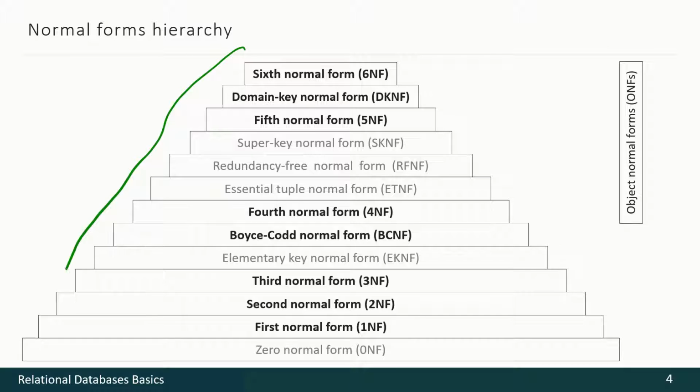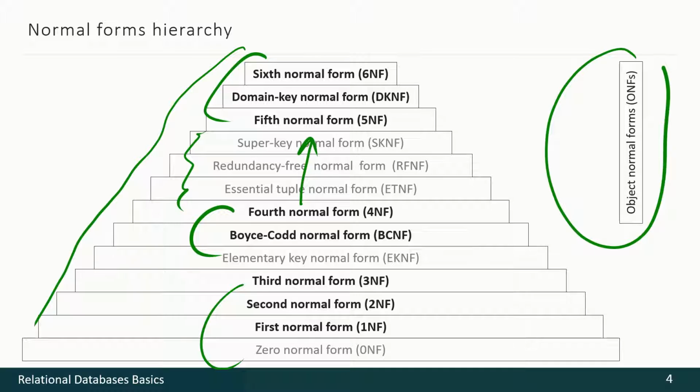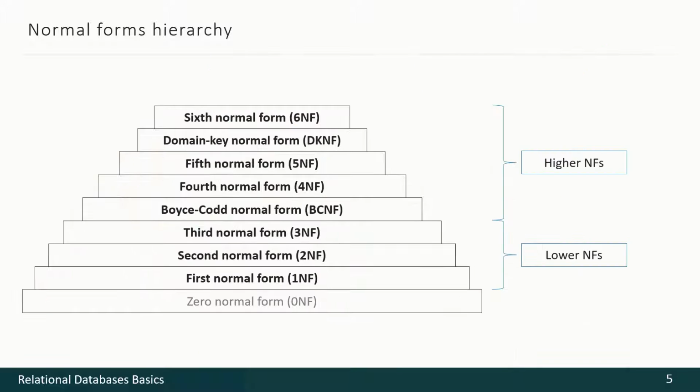There are a lot of normal forms: canonical, non-canonical needed as intermediate steps, object normal forms, and so on. Of course, we shall concentrate on canonical normal forms and we shall mention zero normal form. As long as even canonical normal forms bring us a lot to discuss, we shall divide our discussion into 3 videos. We shall start here, then we shall go here and here.